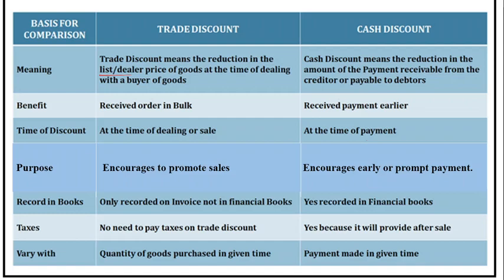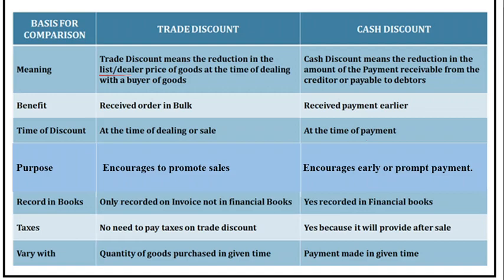Regarding recording, remember one thing: trade discount is not recorded in the books of account, though it is calculated. So it is only recorded in the invoice, not in a financial book. Cash discount is recorded in the financial book, but trade discount is only calculated.